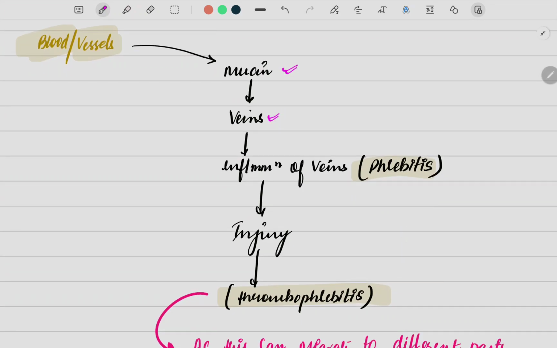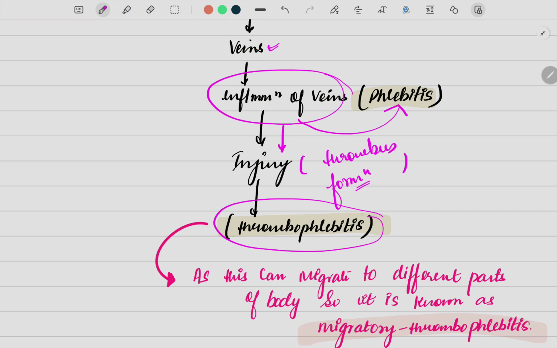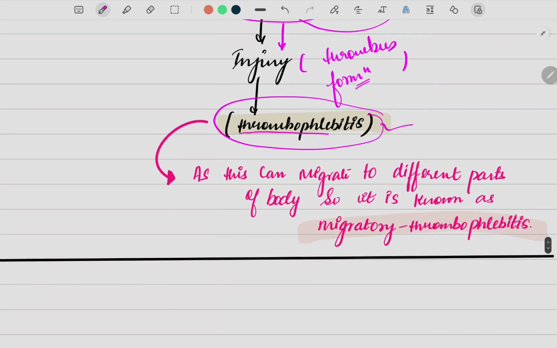Coming to the blood vessels now, again mucin is produced here. It travels via the blood flow to the veins, and inflammation of the veins happens, that is known as phlebitis. Now, in inflammation, the first thing that happens in the body is the thrombus formation. So as soon as there is any injury to these veins, thrombophlebitis will be seen. If only simple inflammation is there, as in the veins are getting infected, then you are going to say it is phlebitis. If there is also injury that has happened, that will lead to thrombophlebitis, because thrombus formation will take place at that area.